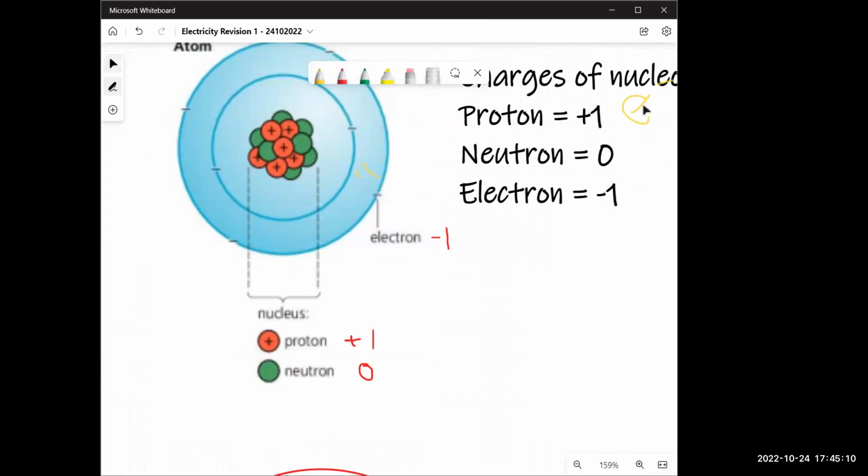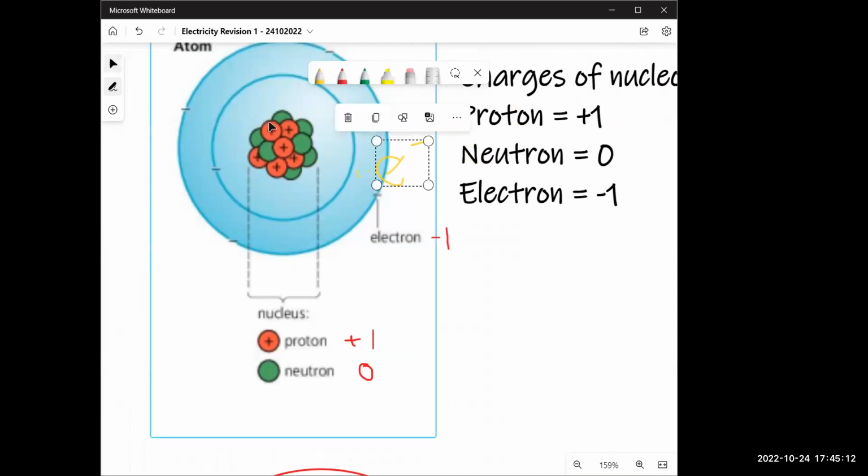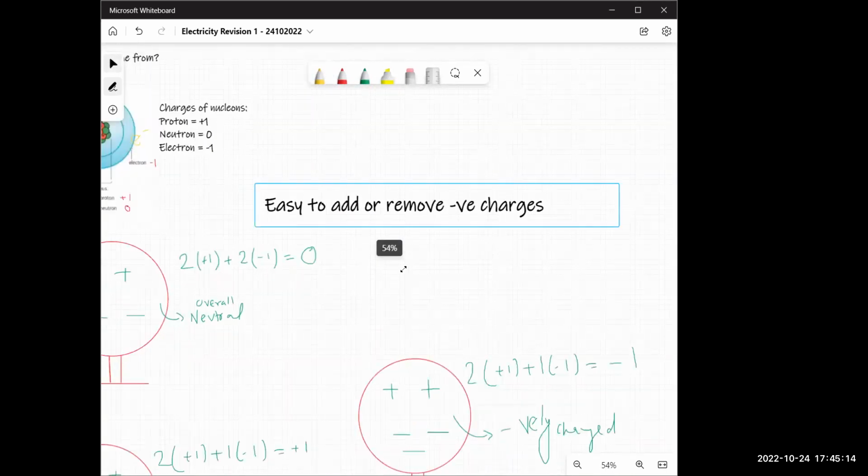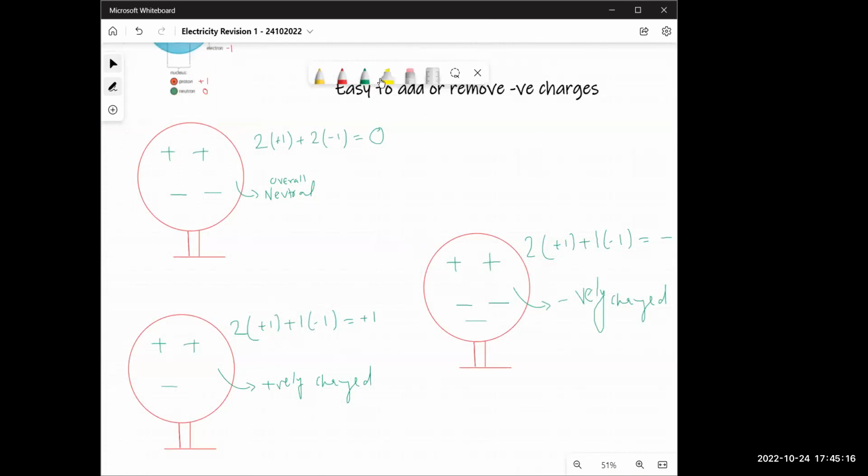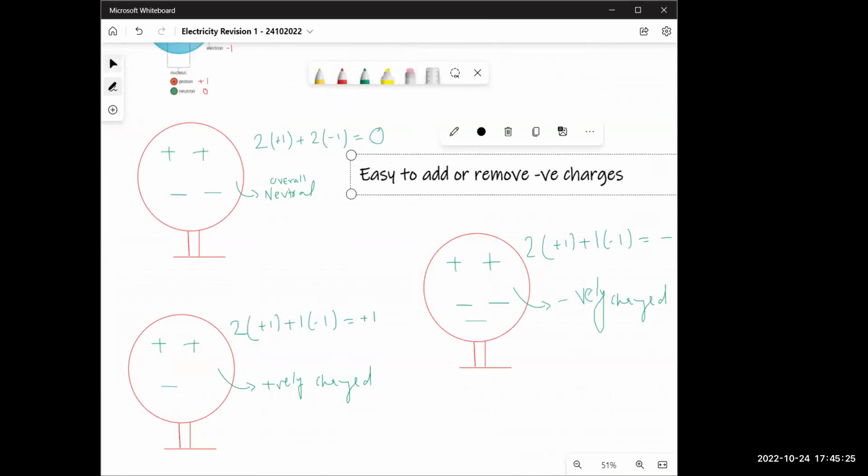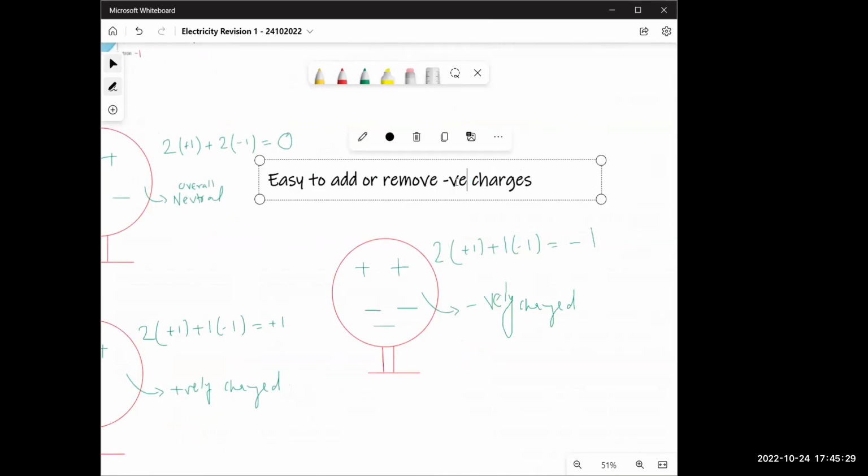I can remove this much easier than I can remove a proton. So whenever we're trying to charge something, we can't remove positive charges, but we can remove or add negative charge. Is that clear, Lula? And Mabadda? Yes, sir, it's clear. All right. Now, these negative charges are basically electrons.